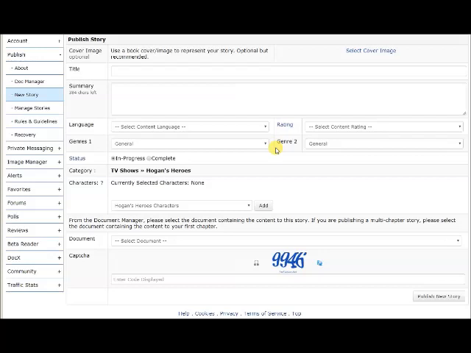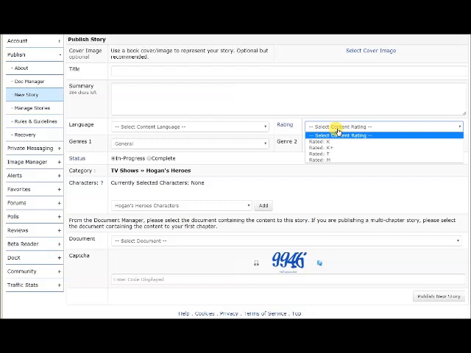So fanfiction.net, I don't really see the point of cover images for fanfiction.net, because I mostly read on my phone and you can't see the covers anyways, and even on the website the covers are kind of trash. So anyways, you have to put a title, put a summary, and it's at max 384 characters. You have to put a language and a rating.